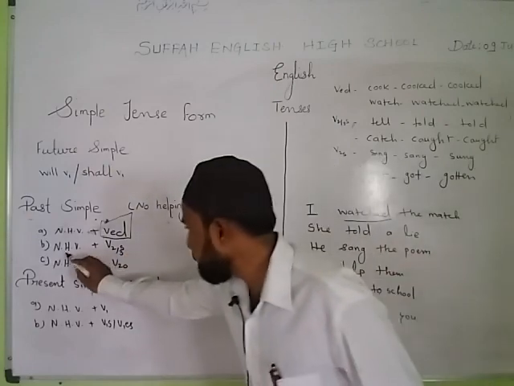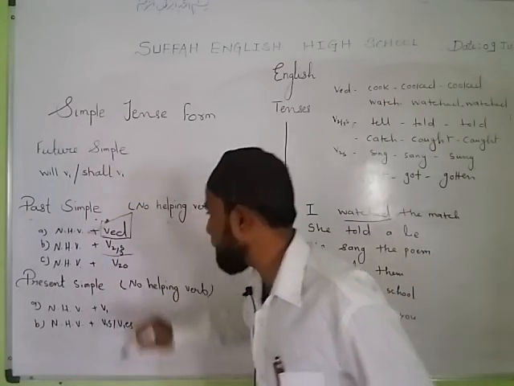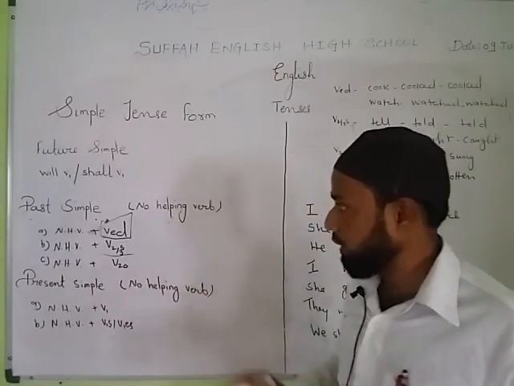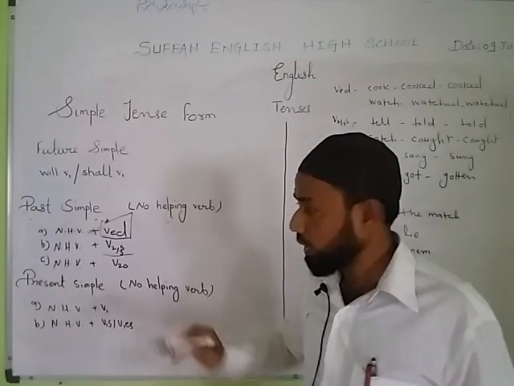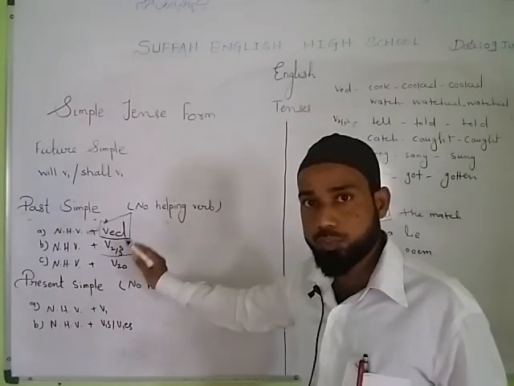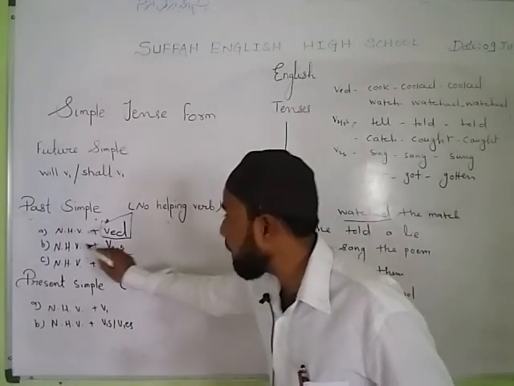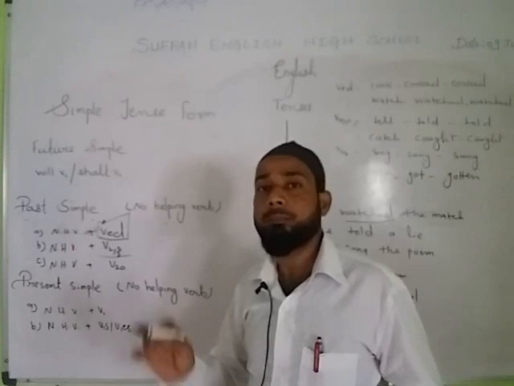Next, if you find V23S, a type of verb, I have given this term. You will not find this term in any grammar dictionary or grammar book. I have given this term, and I am inshallah going to explain this term as well. If you find V23S and no helping verb, again it is past simple.